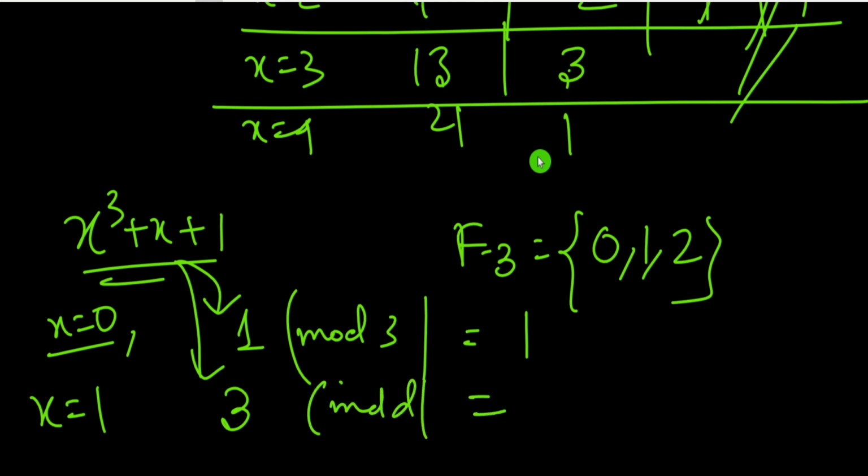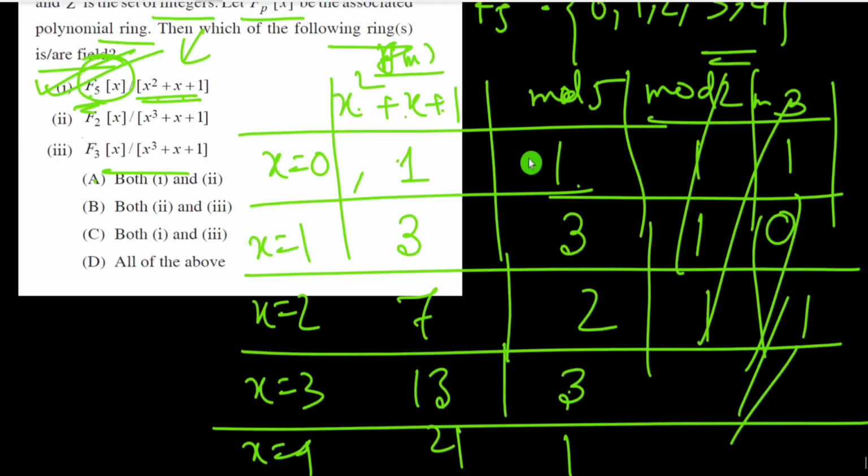So this is reducible, so this is not a field. Therefore we discard the options where option 3 is given. The other options are incorrect, and all of the above is incorrect. So option 3 is clearly true. We don't need to check option 2, but if you check it, you will also find that it is irreducible over F_2.